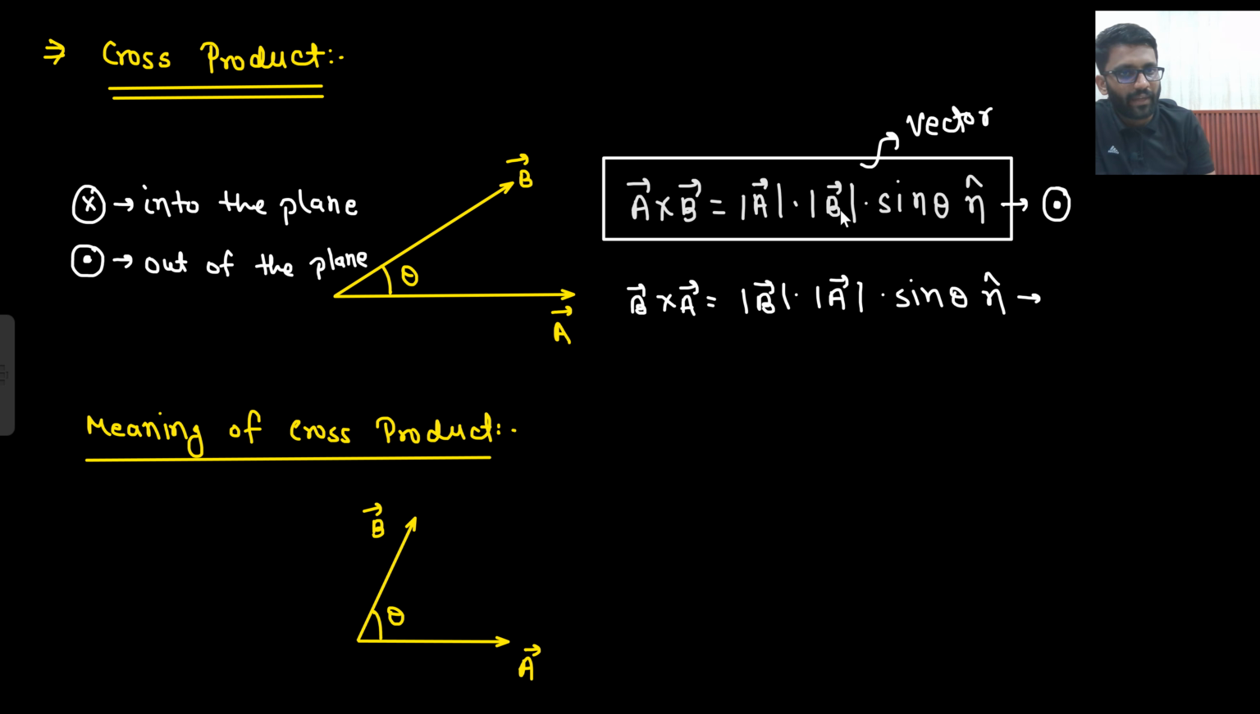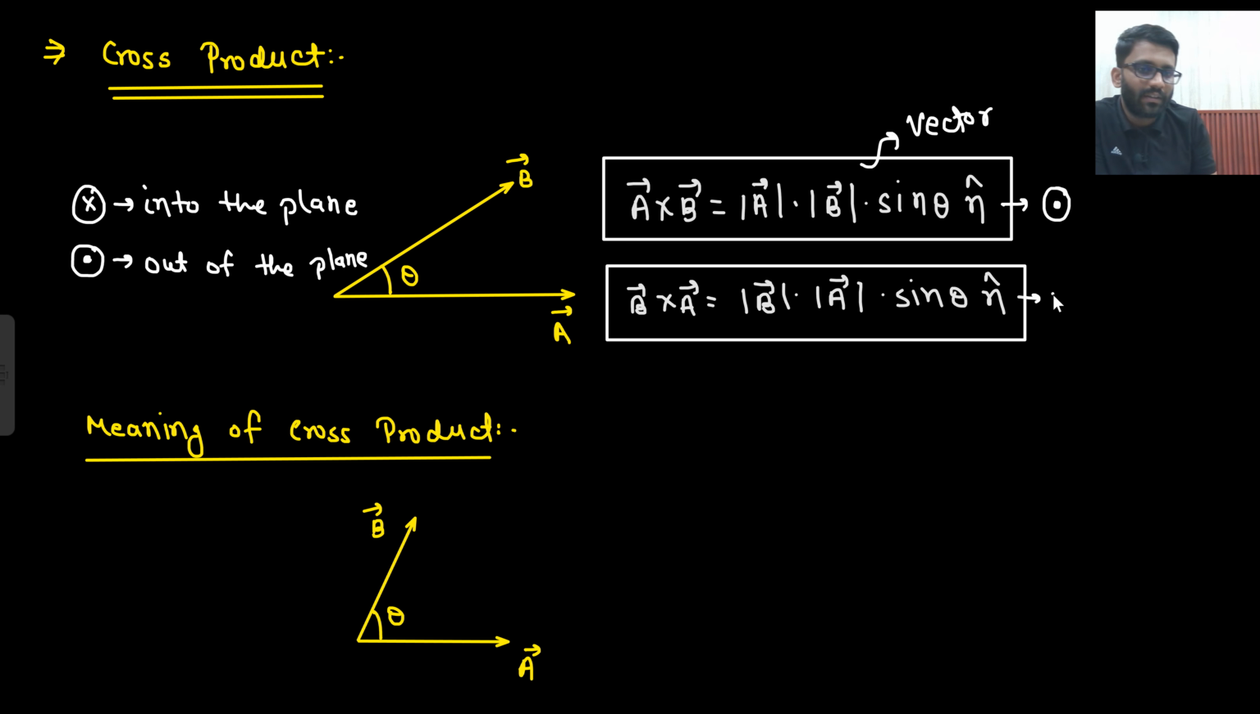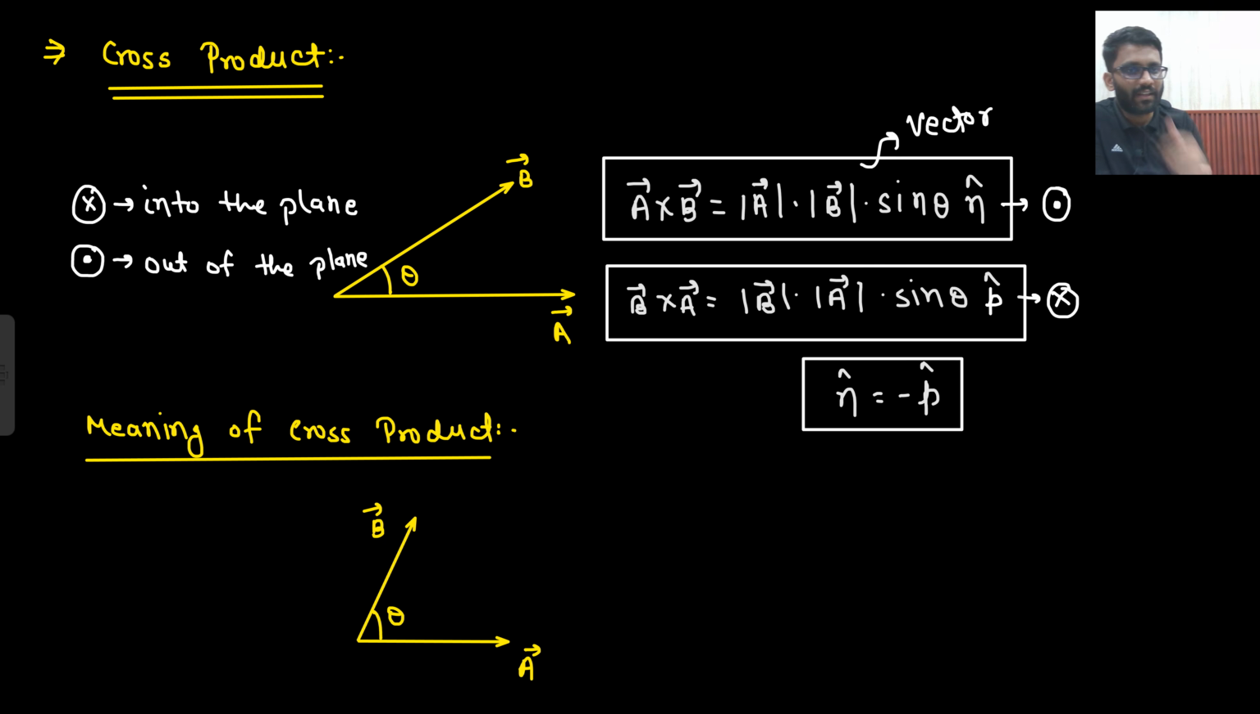So A cross B is magnitude A, B, sine theta, and this is the direction. Here also this is the direction I am showing, but the directions are opposite to each other. So I should show a negative sign here. I should not show n cap, I should show p cap here. So there I can say that n cap is negative of p cap. Why can I say that? Because one is coming out, one is going in. So A cross B always has a direction. What is that? Whether it is coming into your eyes or going out of your eyes.